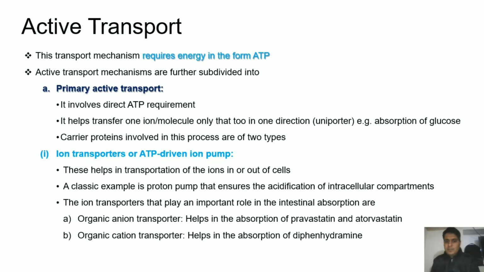The ion transporters that play an important role in intestinal absorption are organic anion transporters, which are used to absorb pravastatin or atorvastatin-like drugs, and organic cation transporters, which help in absorption of diphenhydramine-like drugs.